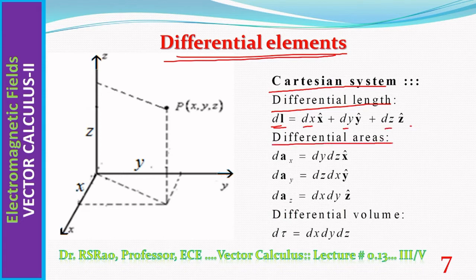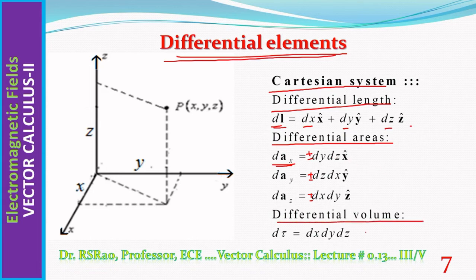When it comes to differential area, it has six components. Already seen, parallelepiped has six faces. One face is in plus x direction, another is in minus x, one is in plus y direction, another is in minus y direction, one face is in z direction, another in minus z direction. So dAx gives you the component of differential area which is in x direction. In x direction there are two components. One is in plus x direction, another is in negative x direction. So two components. In y direction also two faces are there, therefore plus minus. In z direction two faces are there, they are in plus minus. So it has in total 6, 2 in the direction of each coordinate axis.